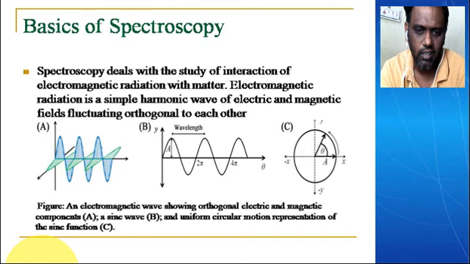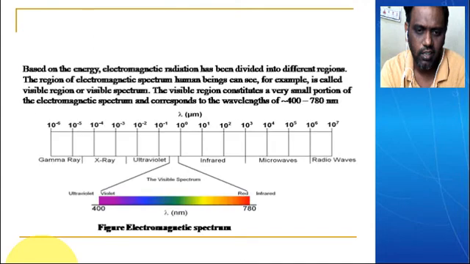What is electromagnetic radiation, what are its applications, and how have the regions been divided? Based on energy, the electromagnetic radiation has been divided into different regions. You can see gamma rays, X-rays, ultraviolet, visible, infrared, microwaves, and radio waves in the electromagnetic spectrum. But for human beings, only the visible spectrum range is seen, which is 400 to 780 nanometers.